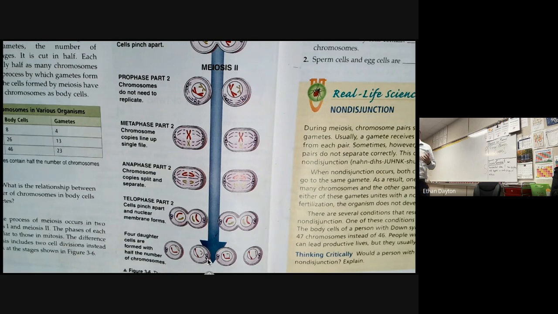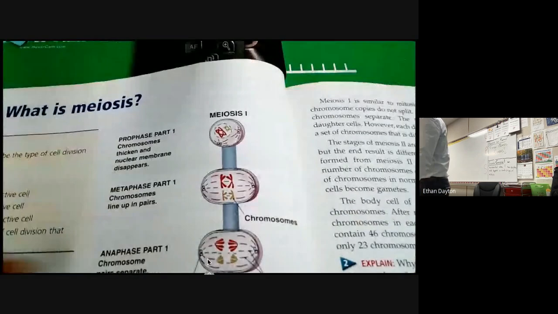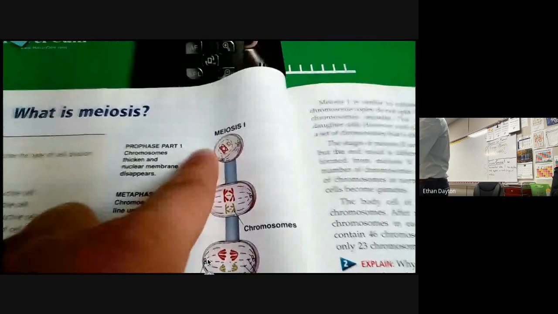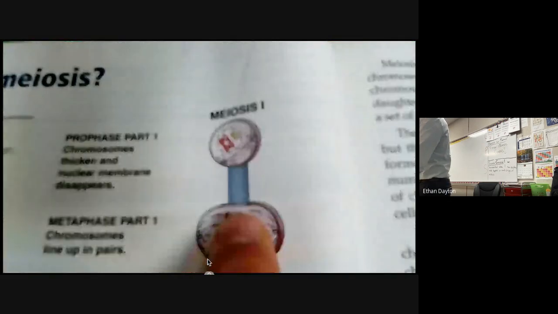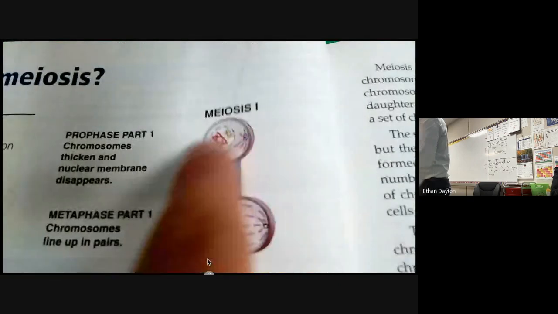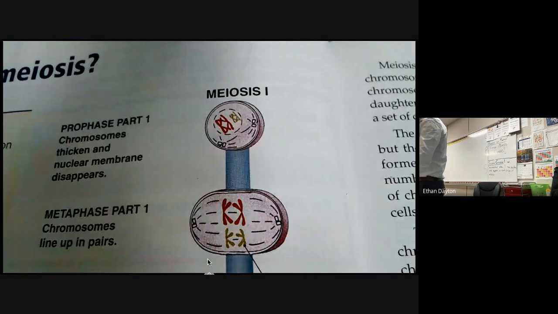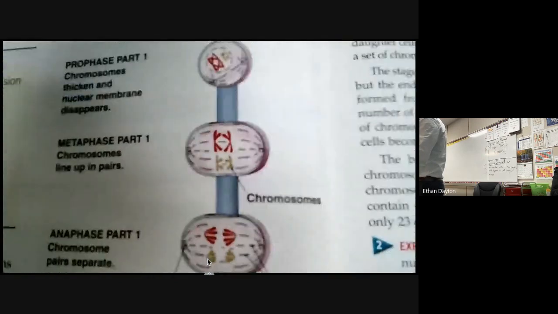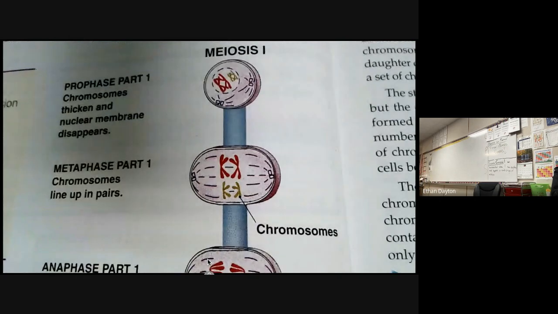So, like I said, we started with prophase, and it looks just like a normal cell that began prophase. The chromosomes were condensing. Chromosomes thicken, and the nuclear membrane is disappearing. See that? You just took a test on this stuff. Now, in metaphase, what did we say the M stands for in metaphase? Not multiply. Middle, yeah. Everything started to line up in the middle.